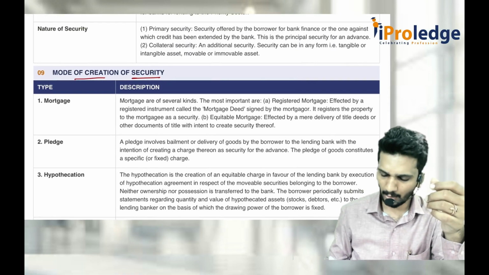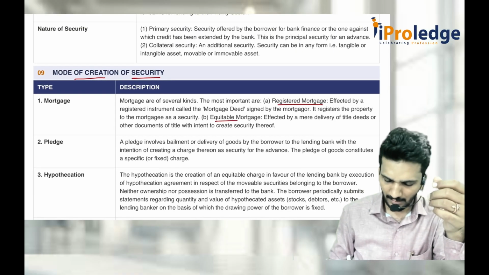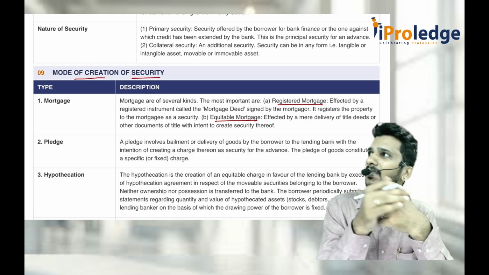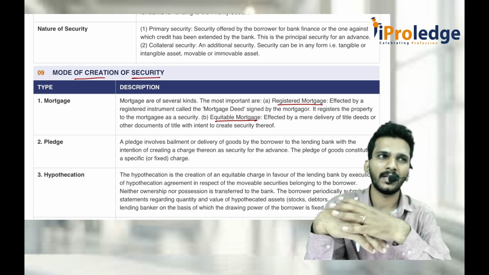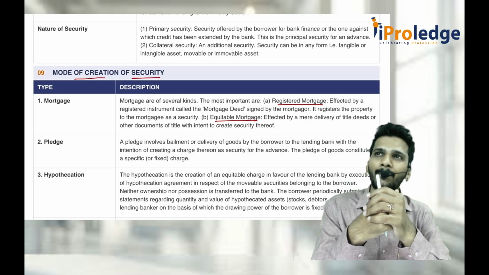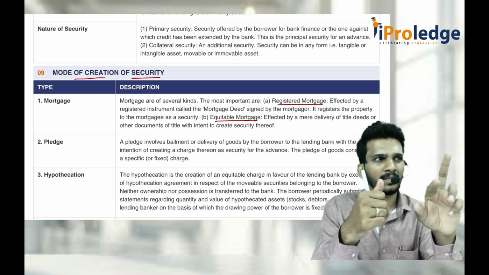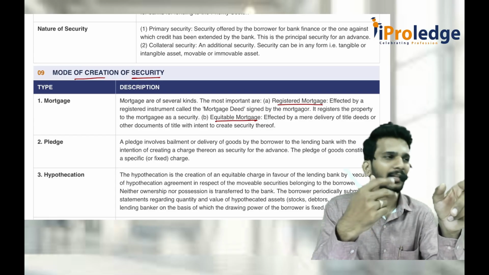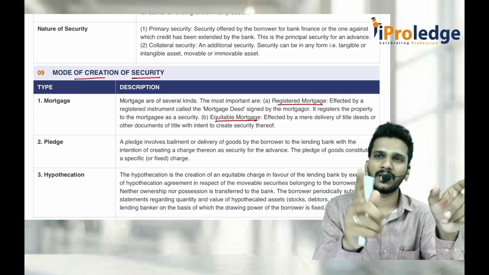When I say mortgage, there are 2 types of mortgage. One is registered, second one is equitable mortgage. So what is registered mortgage, what is equitable mortgage? Consider this building is in my name. I am telling the bank I want a 10 crore rupees loan. Then the bank says, okay, you register this building in my name and take 10 crore. Then this is called a registered mortgage.